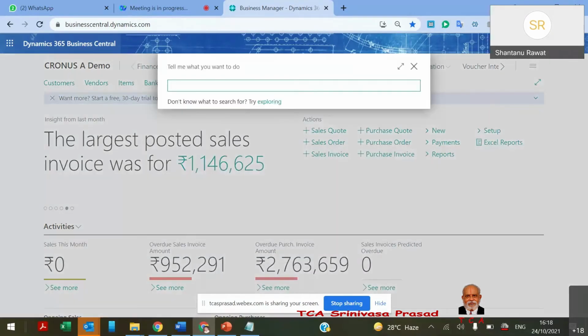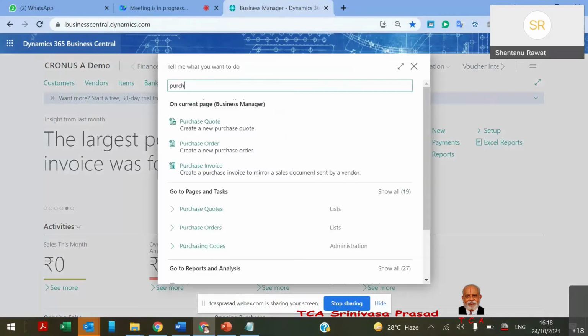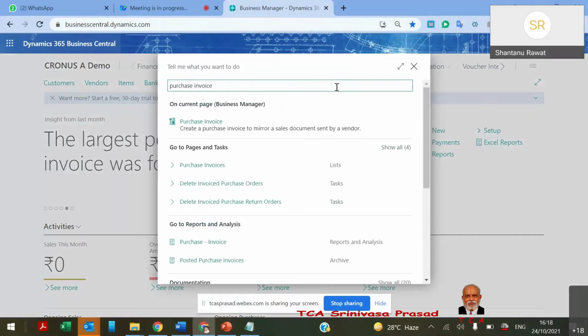We process that purchase order and post it as a receipt and invoice also.